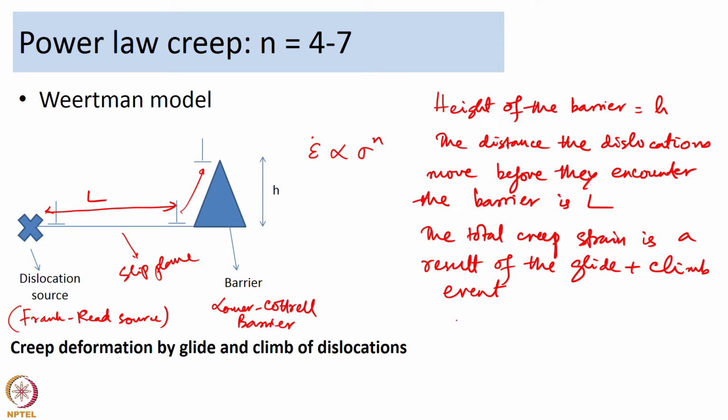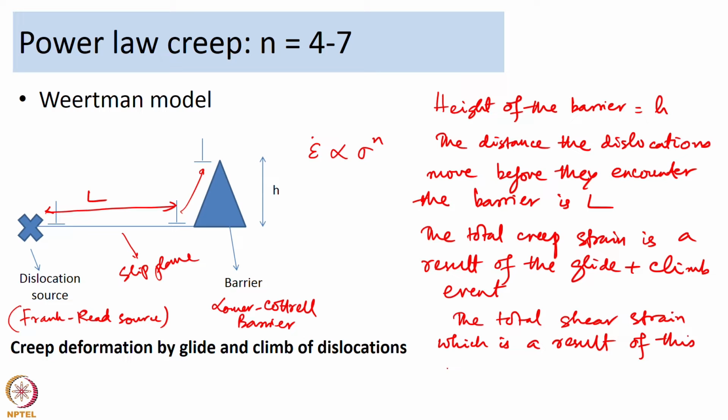Now, let us say that the total shear strain, which is a result of this glide plus climb event, we call the total shear strain delta gamma.